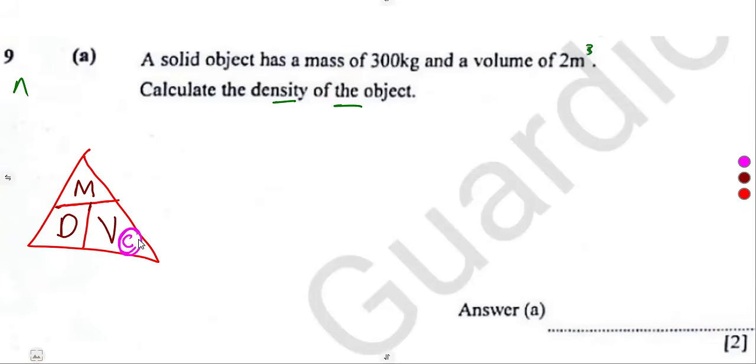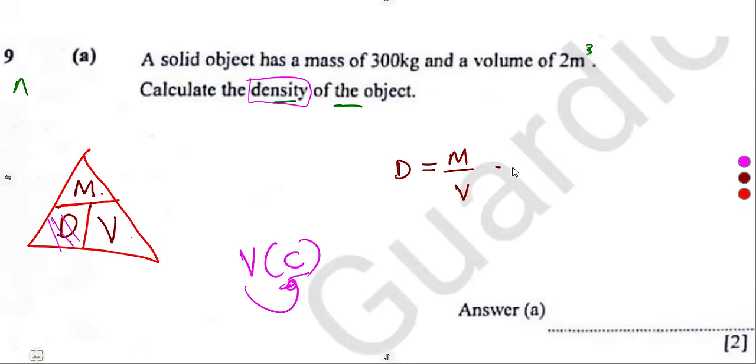Or MDC, where C stands for capacity, so it is volume or capacity there. What is it that you have to calculate? The density. Making density the subject, density is mass over volume.